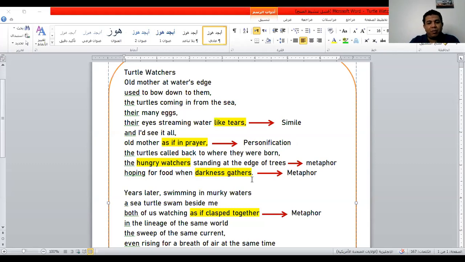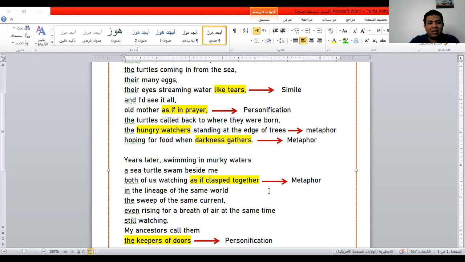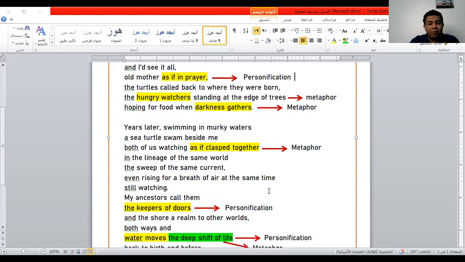Years later, swimming in murky waters, a sea turtle swam beside me, both of us watching as if clasped together. This is another metaphor because as if clasped together means as if both of us are connected, linked together. This means she wants to tell us that they are so close to each other.